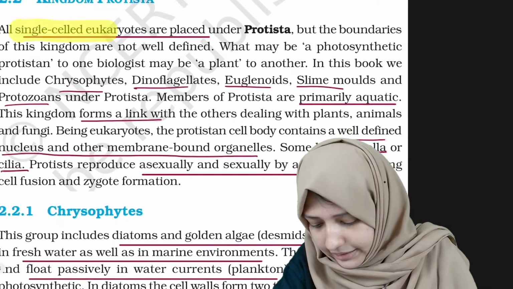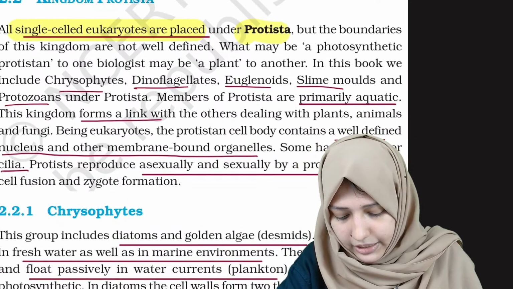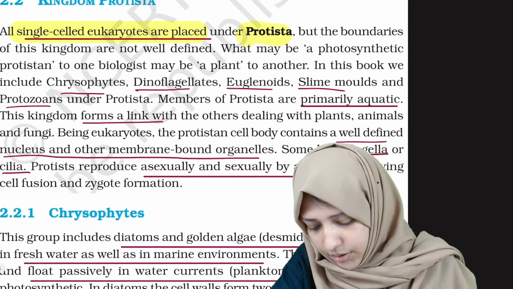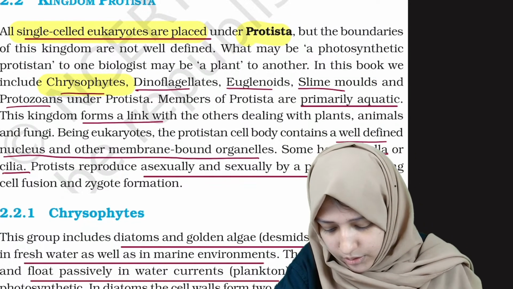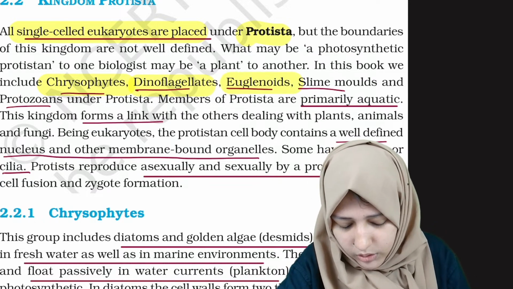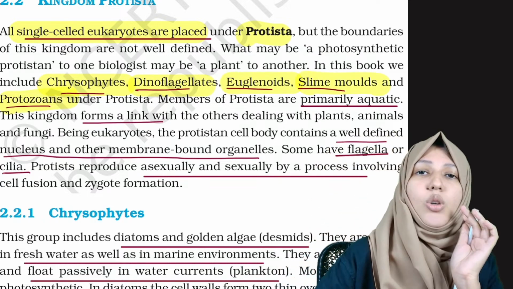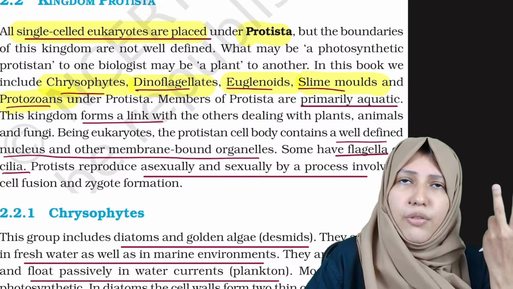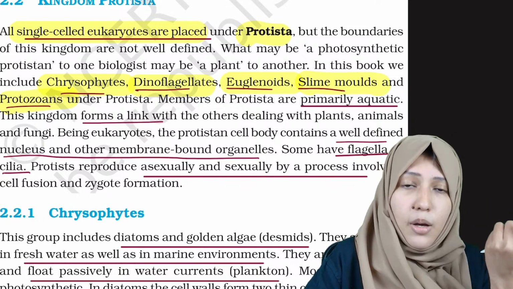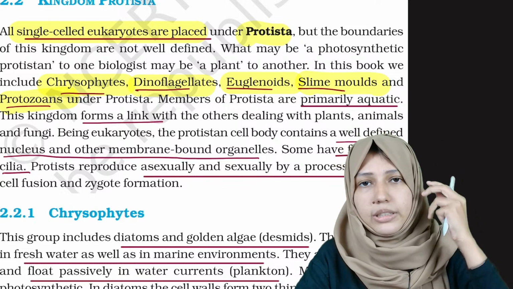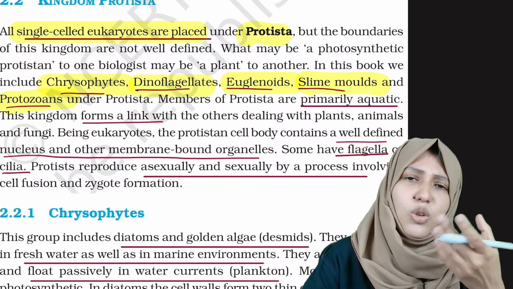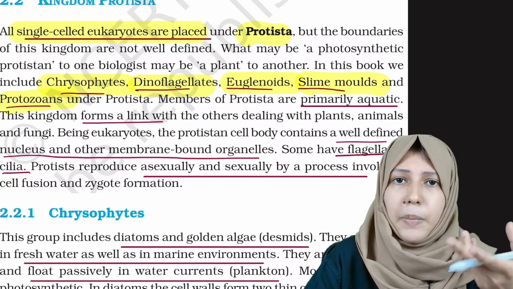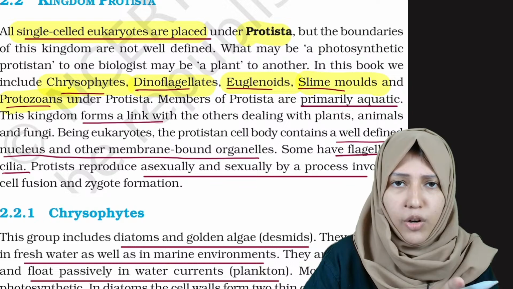All single-celled eukaryotes are placed under kingdom Protista. And what are the examples for kingdom Protista? Chrysophytes, dinoflagellates, euglenoids, slime molds, protozoans. You shouldn't forget it, you have to repeat it again and again. Read it again and again, rewind it again and again, and you won't forget these things.